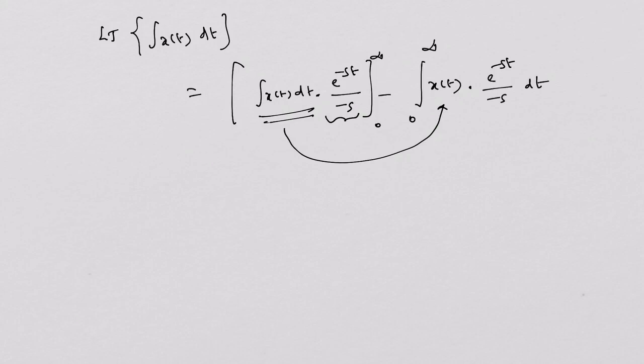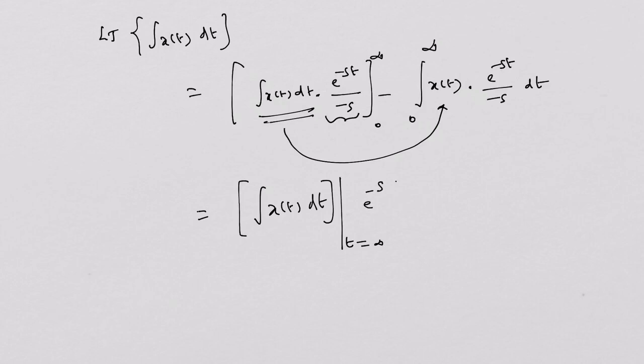Right. Now let me find out the answer. So integral x of t dt is the first factor, and it is to be evaluated, substituted with t equal to infinity, where the upper limit on the next factor will be e power minus infinity divided by minus s, minus.